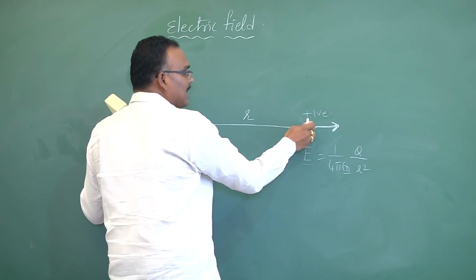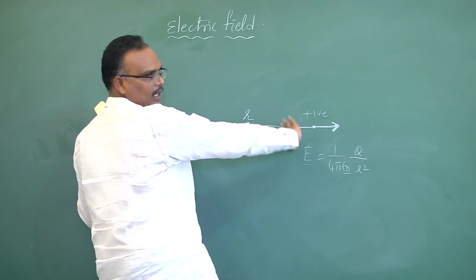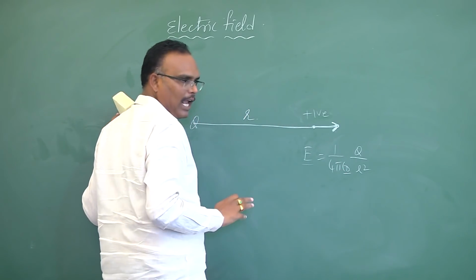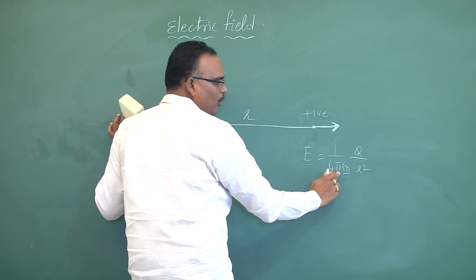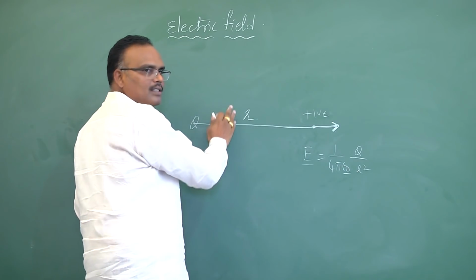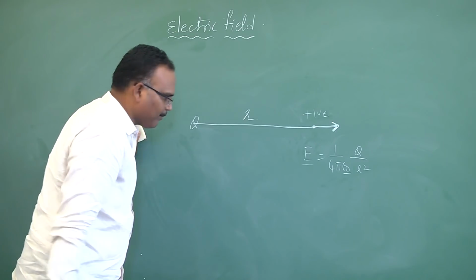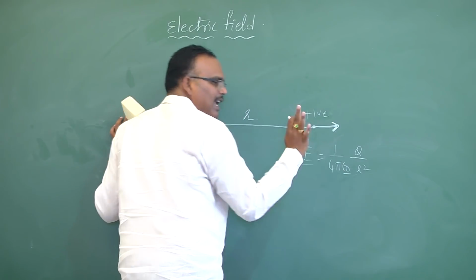That means the space between these two charges is filled with air or vacuum, then I'll write epsilon naught. If it is water, then I'll write 4 pi epsilon naught K, where K is the dielectric constant of water. If it is some other medium, I'll write the dielectric constant of that medium here.